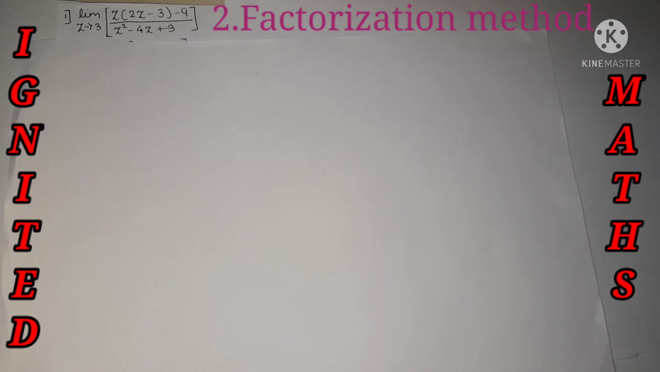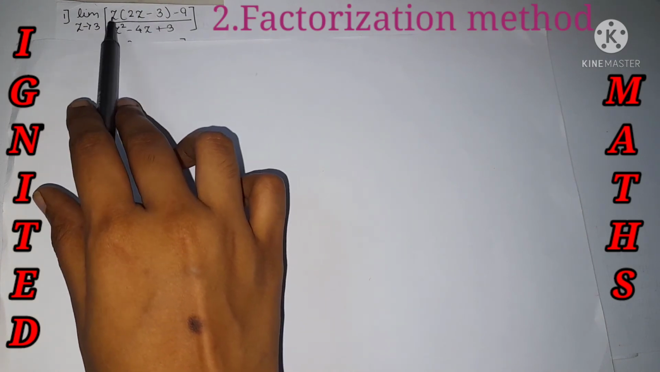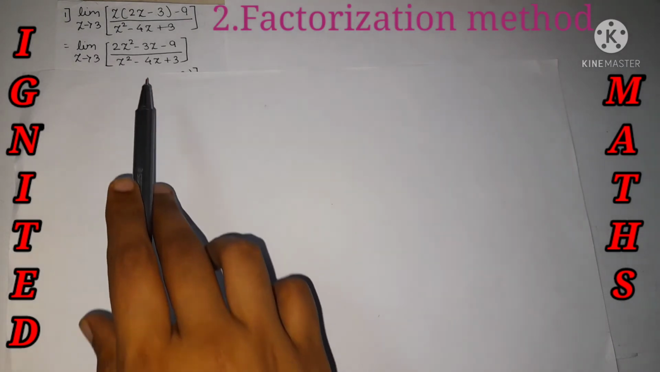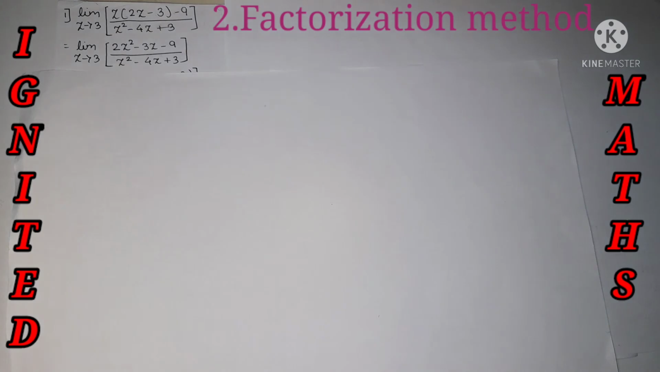We got the answer as 0 by 0. It's one of the seven indeterminate forms, yes, it belongs to it. So we can't use the direct substitution method. We need to use another method. As I said previously, we are going to use the factorization method only. Just multiply the given term: z into 2z is nothing but 2z square minus 3z. And we can use the factors over here. We can find the factors from the given quadratic equation.